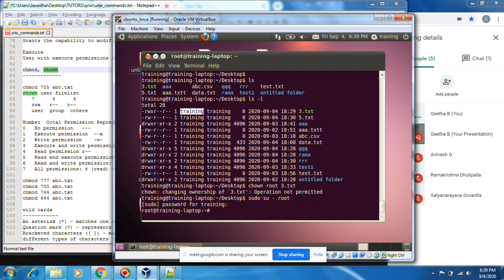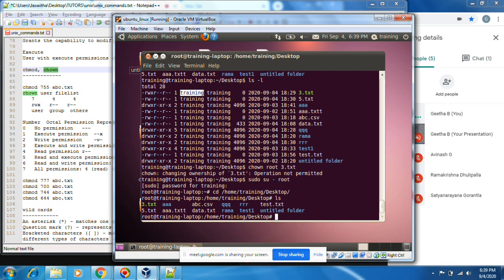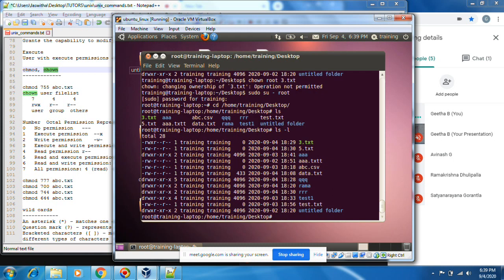Now I'm going to the desktop. ls -l. Now I am changing the owner: chown root 3.txt.